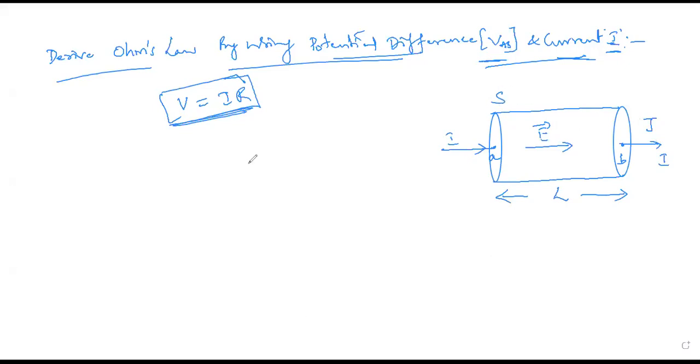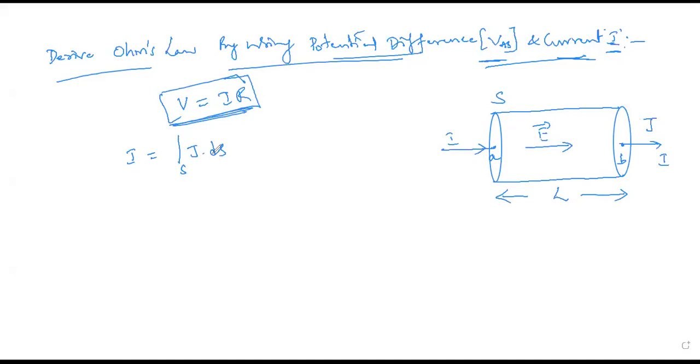Now, with respect to the current flowing through this, from the basic definition of current density, we can write I is equal to the closed integral, the surface integral, of J dot dS. Correct or not? J dot dS.